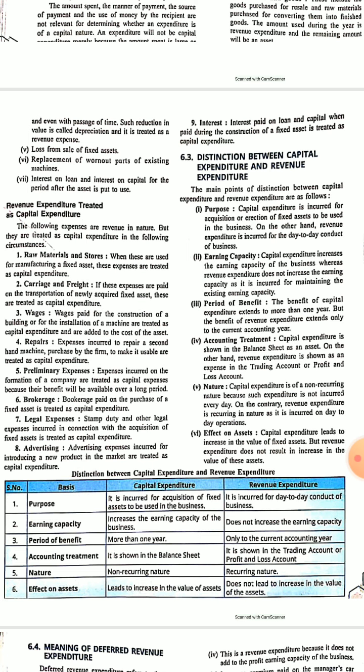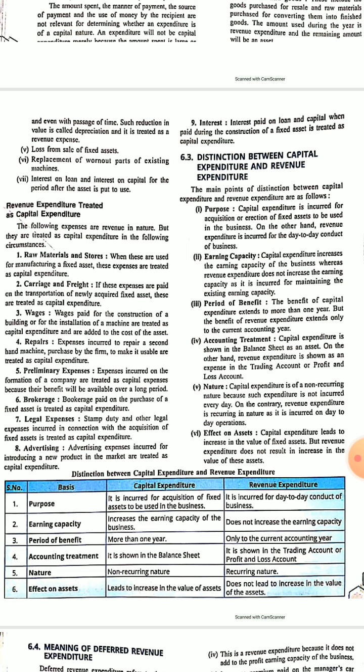And nature: capital expenditure's nature is non-recurring. Suppose a building is made now, every year no expenditure will be done on that building. Land is required, there is no need to spend any further money on that land because it is already purchased. But revenue expenditures are recurring because their benefit is available for a lesser period of time.